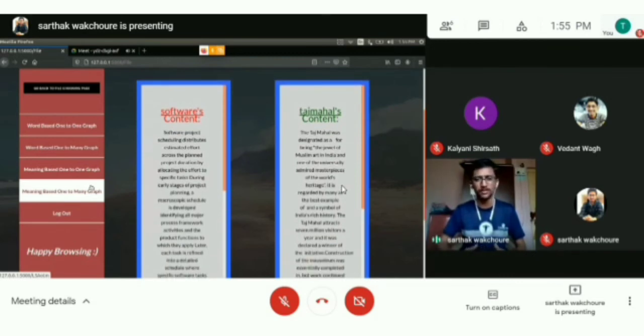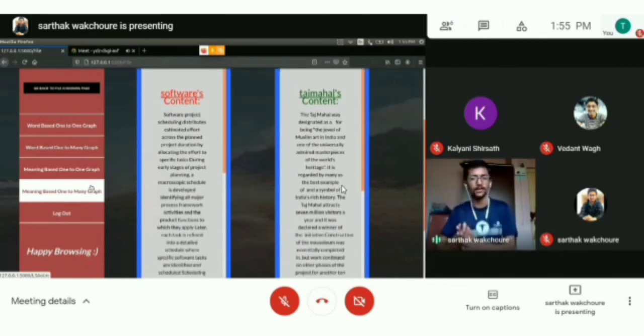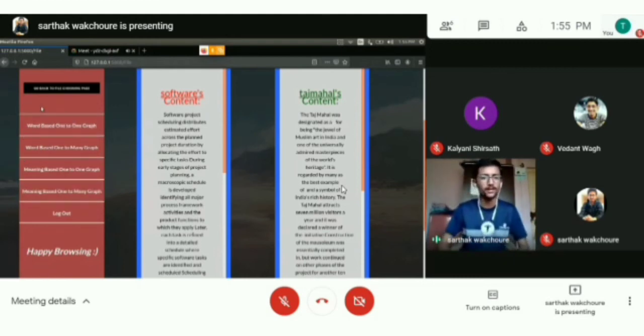As you know, Taj Mahal is one of the seven wonders and a historic monument, so the content is about that, and the software document is technical. Now let's go on to the similarity percentage between the two documents. Let's have a look at the similarity score.